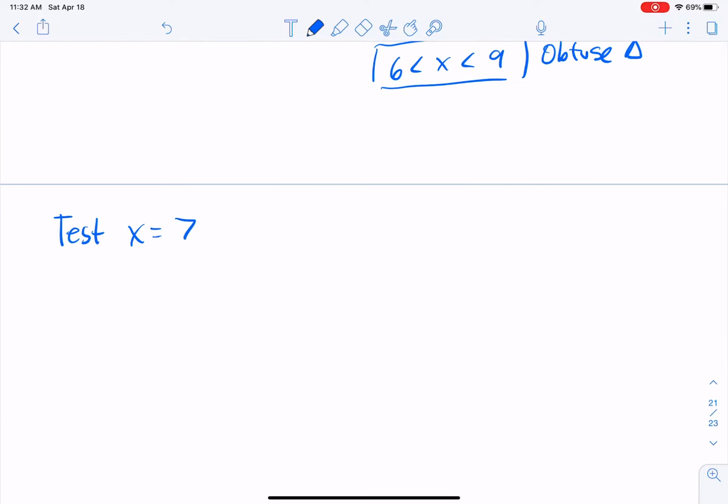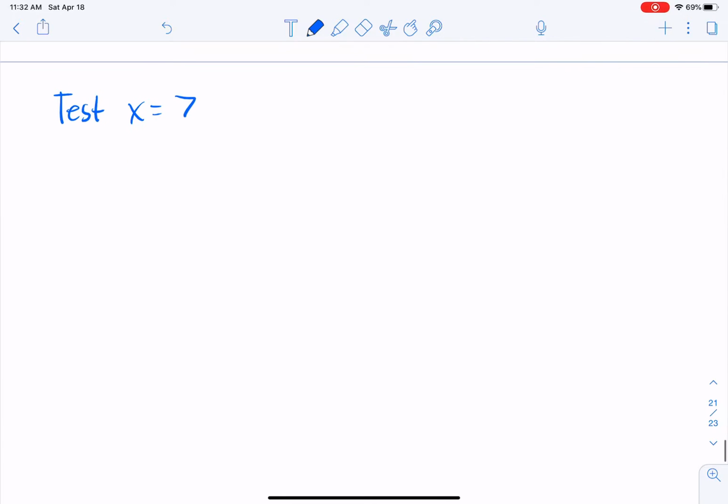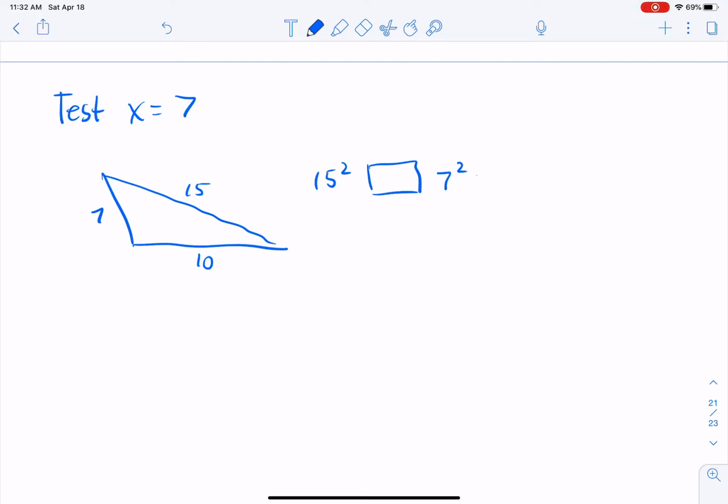So let's test out x equals 7. Well, in our obtuse triangle, we know that this longest side was 15. Our x was over here. And then on the bottom, we had x plus 3, so that would be 10. So I would have 15 squared. Compare that to 7 squared plus 10 squared. 15 squared is 225. 7 squared is 49. 10 squared is 100. I'd have 149. And I can definitely see that c squared is greater than a squared plus b squared. It totally checked out. All right.